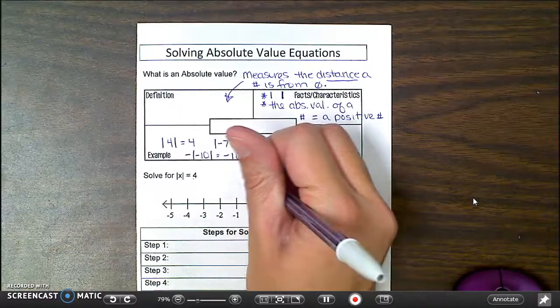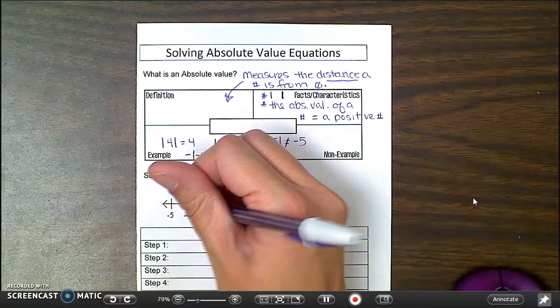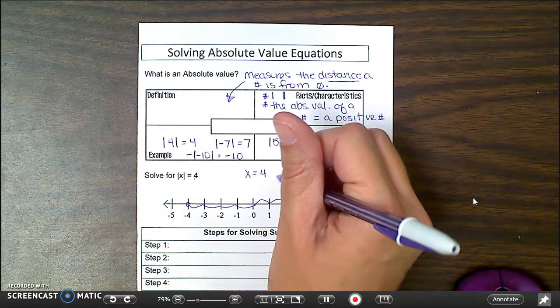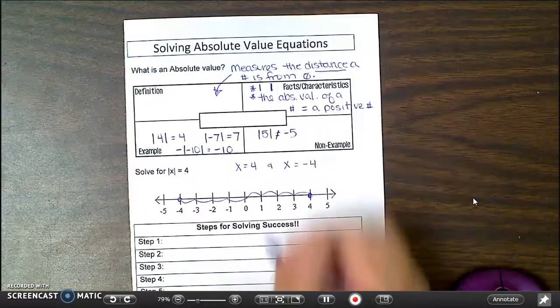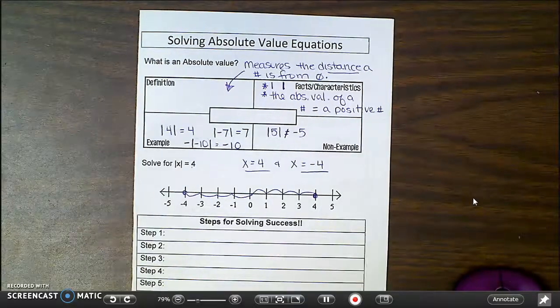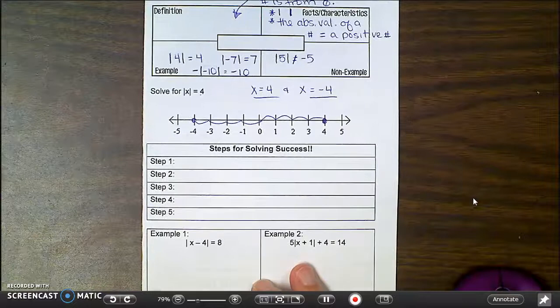So x could be 4. But I think -4 is also 4 units from 0. So x could also be -4. Because our absolute value always gives us 2 answers, we will always be solving 2 equations for the absolute value. So here are some steps for solving success.